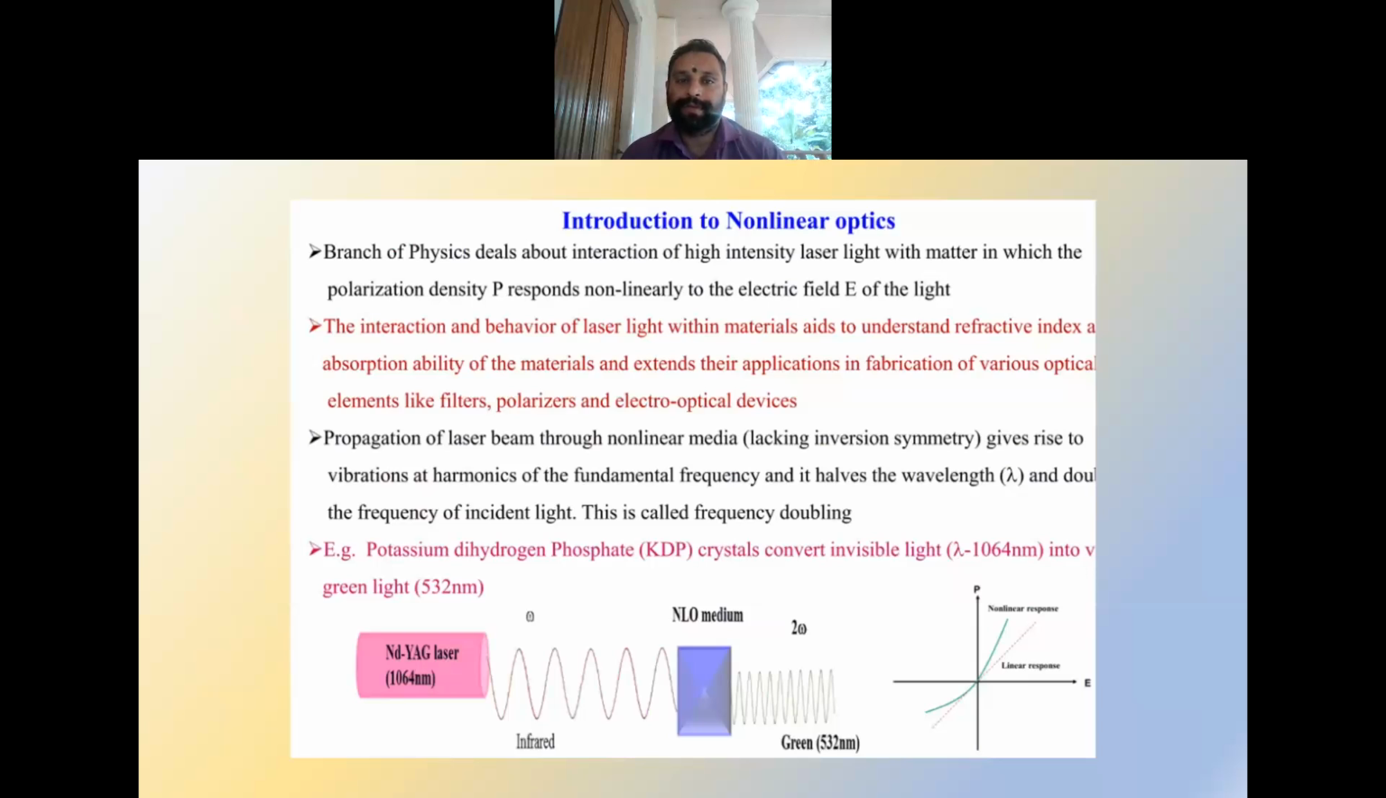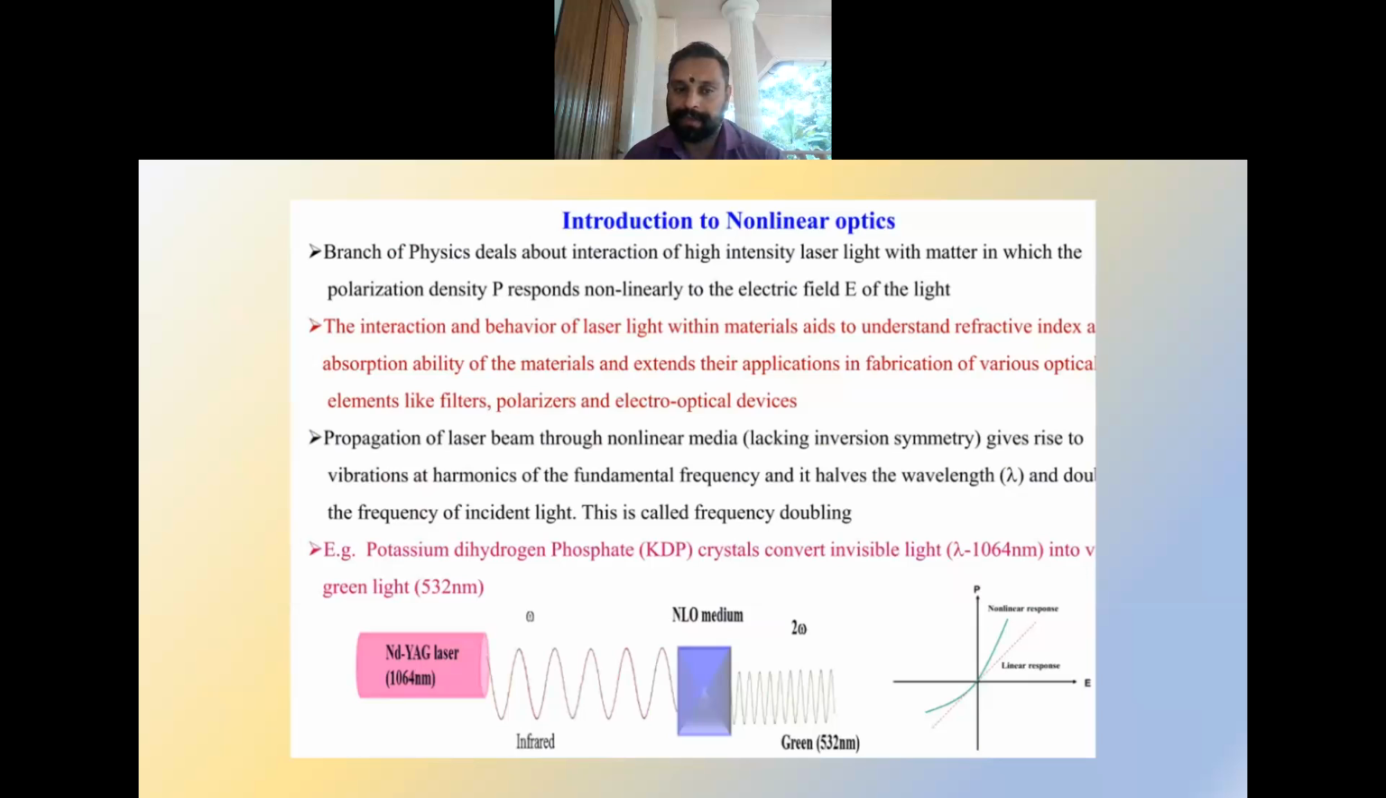So the branch of physics which deals with the interaction of high intensity laser light with matter, in which the polarization density P responds nonlinearly to the electric field E of the light, is called nonlinear optics. So the polarization P is a nonlinear function of the applied electric field. That is what is happening in the case of nonlinear optics. But in the case of linear optics, the polarization is just a linear function of the applied electric field.